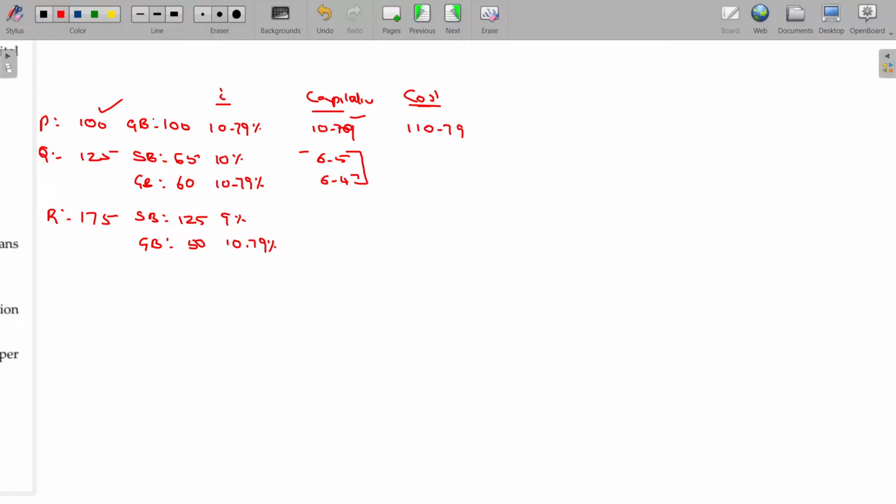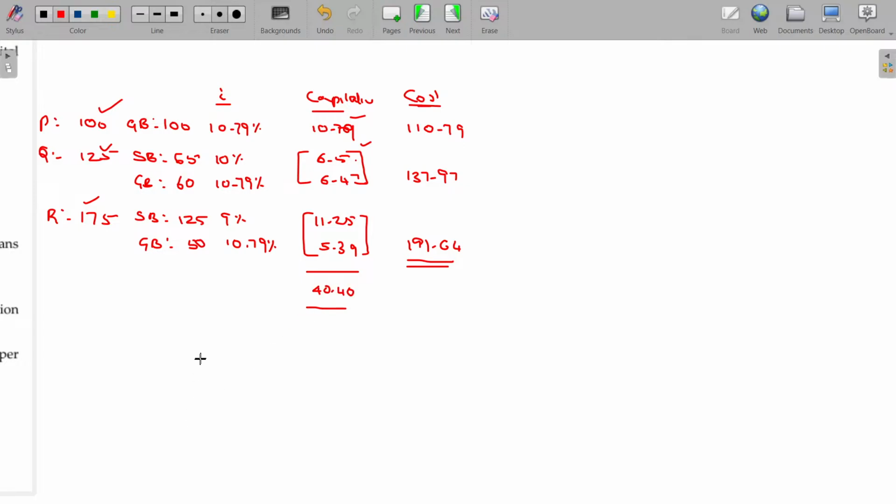Now you have to add up these two with the 125. You have to capitalize this value as well. Specific borrowing should also be capitalized, general borrowing should also be capitalized. 137.97. And for this one, 125 into 9%, 11.25. Here, for the balance 50 at 10.79%, 5.39. Then the cost here being 191.64.